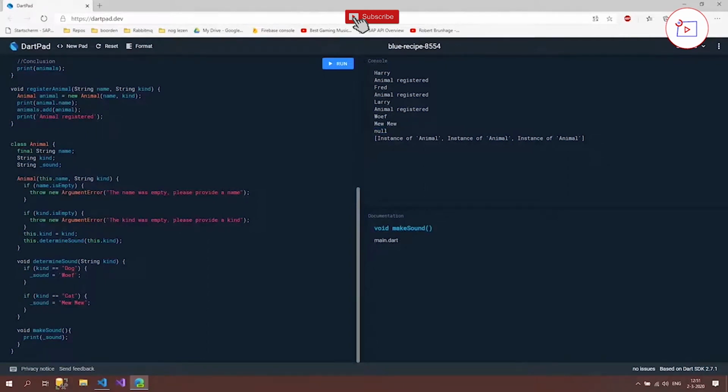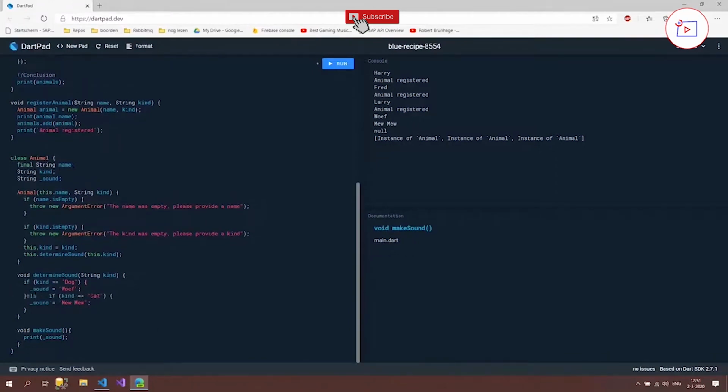And to fix that, we're going to create another structure here. And instead of if, we're going to use else if. This is also better for the performance of the code, because in the old code, it's now going to check if kind is dog. If that's true, it's still going to check if kind is cat, which we actually don't want, because when it's determined, we just want the code to exit this method. So if we use here else if, then it's going to check if the kind is dog. If that's the case, then it's just going to exit our method.